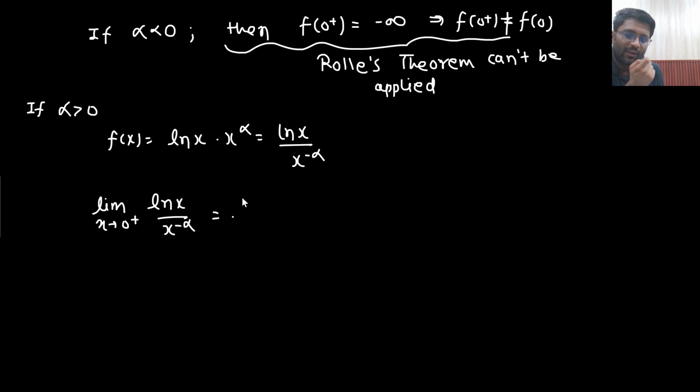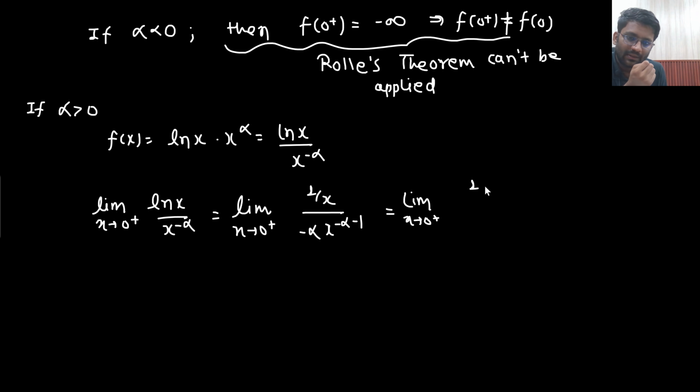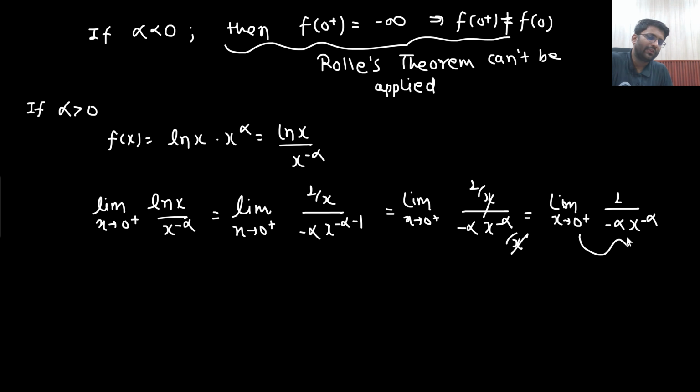So now I can apply L'Hopital rule. Limit x tending to 0 plus of 1 by x, divided by minus alpha x to the power minus alpha minus 1. That is limit x tending to 0 plus of 1 by x divided by minus alpha x to the power minus alpha divided by x, which gives limit x tending to 0 plus of 1 divided by minus alpha x to the power minus alpha. This is the scenario. Now if you put 0 plus here, what answer are you getting? 1 divided by minus alpha, times 0 plus, which means 0.00001 to the power minus alpha.